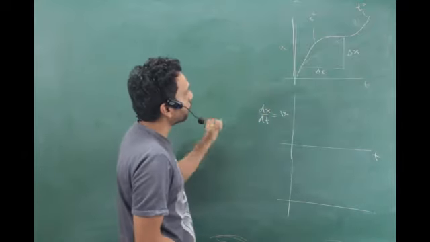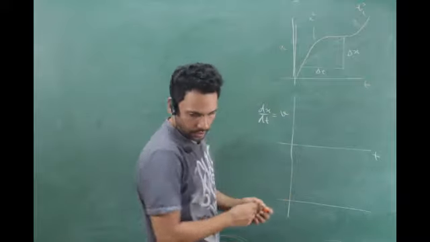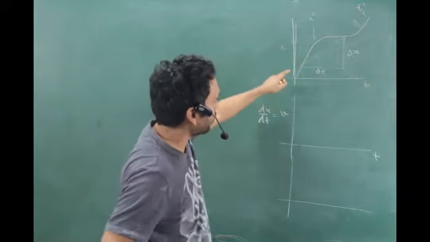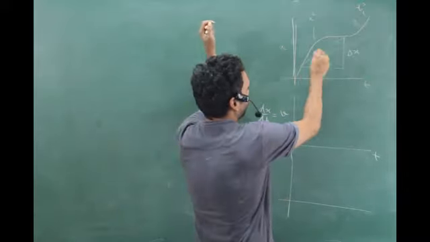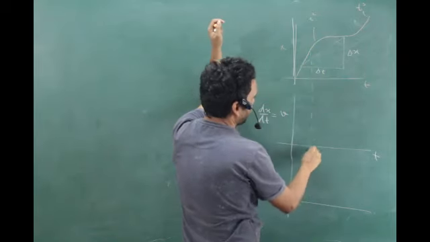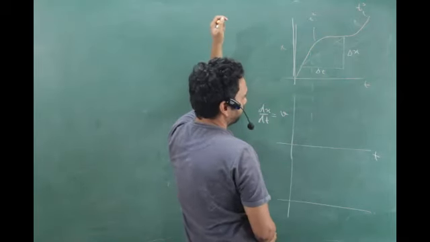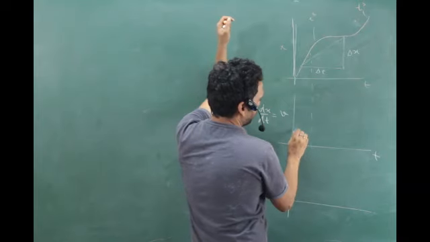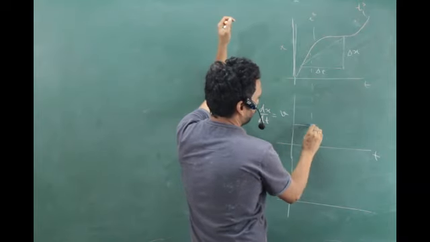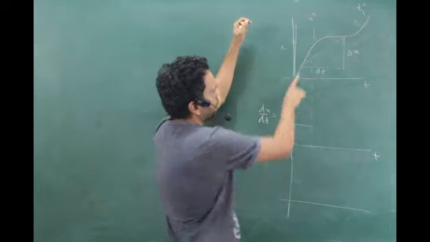Yes or no? Yes, sir. Okay, what's the slope over here? From here to there, it seems like a straight line. What's the slope, positive or negative? Positive. Some positive slope, so I'll just draw it over here. Some positive slope. Get the point? Now what happens to the slope?